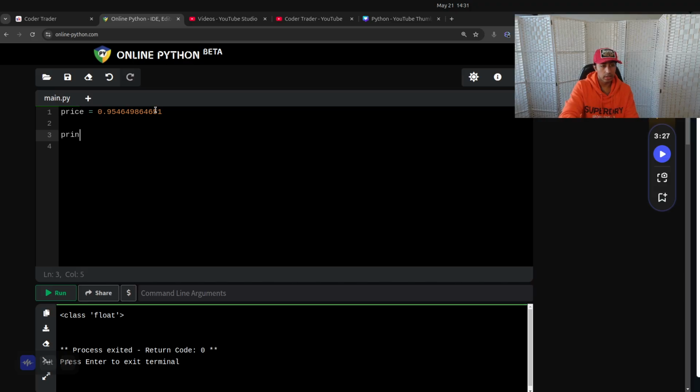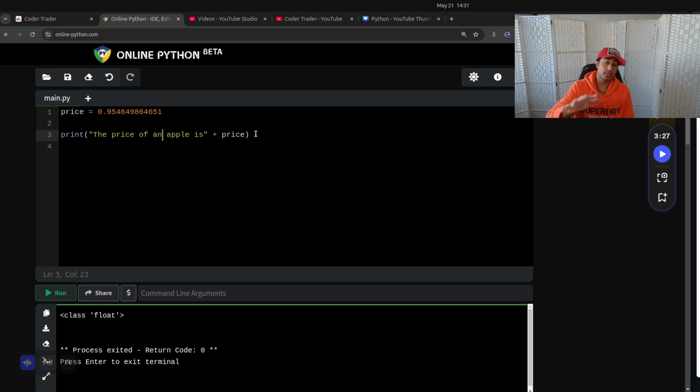Actually, in Python it's a bit hand wavy, and you can just use the plus operator to concatenate, which means to add things, join them together. So: the price of an apple is, plus price. I've taken this string, "the price of an apple is", and concatenated it together with the price.